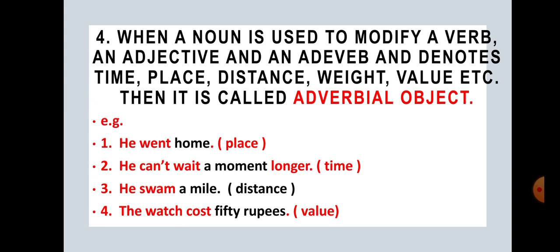Now, fact number 4. When a noun is used to modify a verb, an adjective, an adverb, and denotes time, place, distance, weight, value, then it is called an adverbial object. So this is very important here, student, that when a noun is used to modify a verb, an adjective, an adverb, and denotes time, place, distance, weight, value, then it is called an adverbial object.